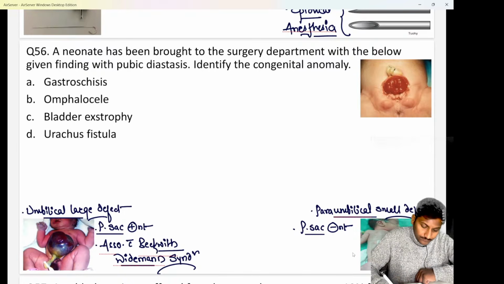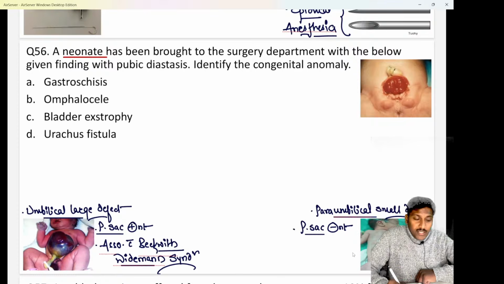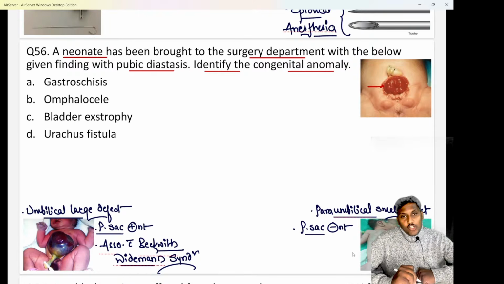So here they are saying question number 56, a neonate has been brought to the surgery department, beta, with the below given finding, along with the complaint of pubic diastasis. Identify the congenital anomaly which is seen over here.